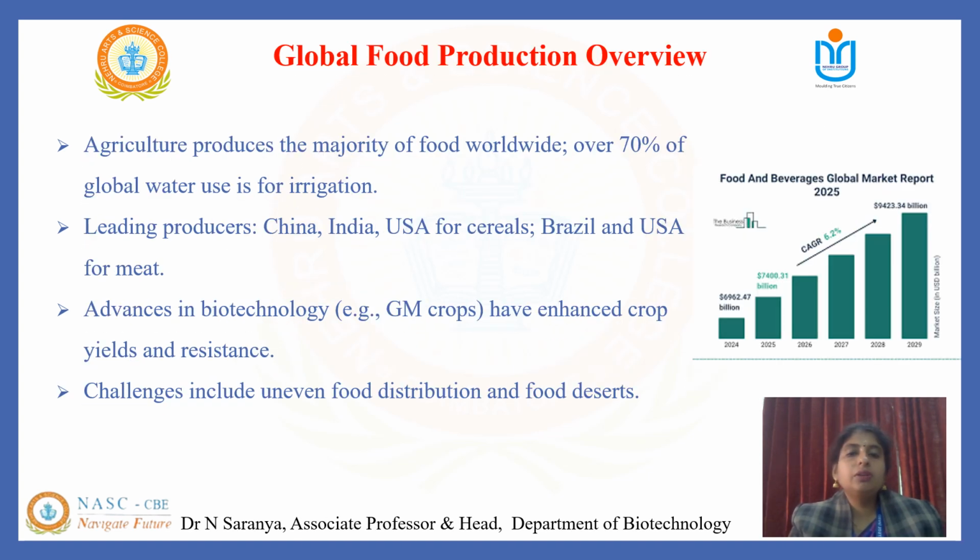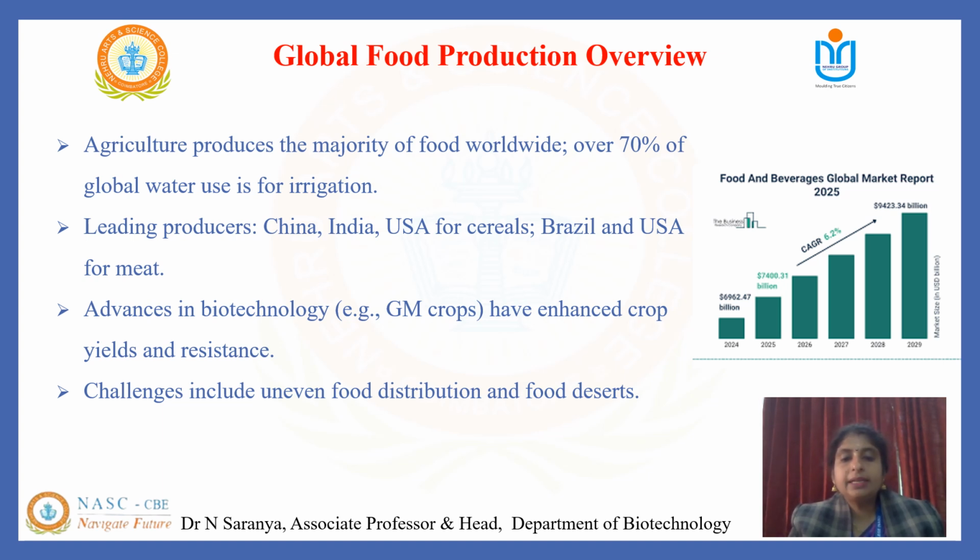So what is global food production? Agriculture remains the primary mode of food production, and it consumes more than 70% of freshwater resources for irrigation alone. The top producers of cereals include China, India and USA, while Brazil and USA lead in meat production.